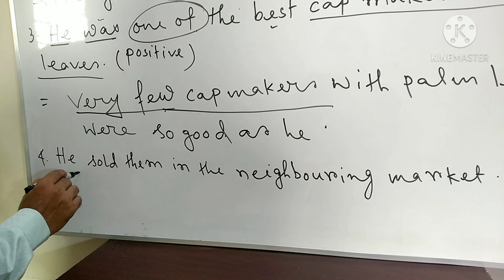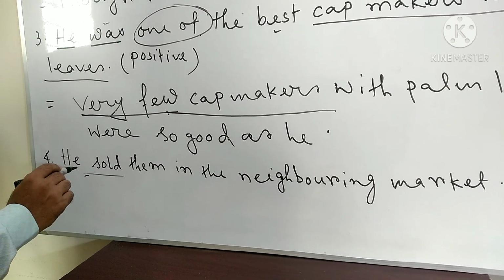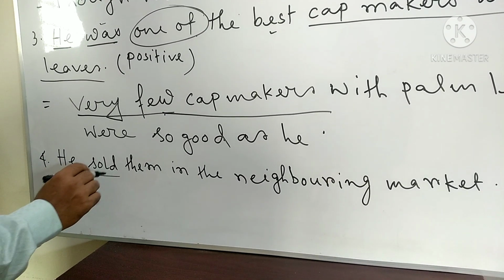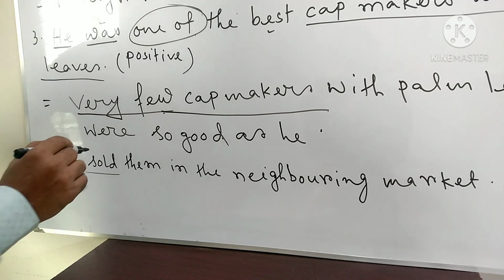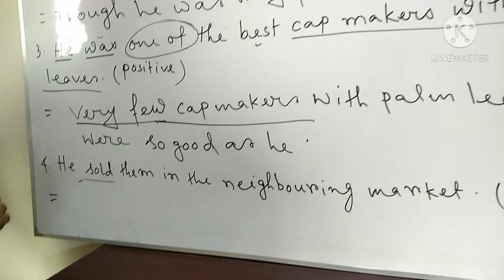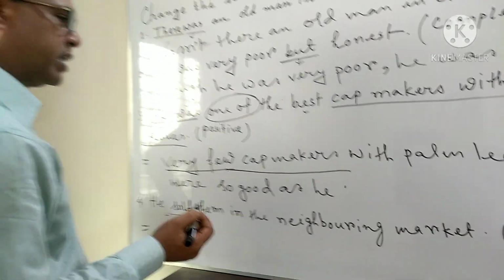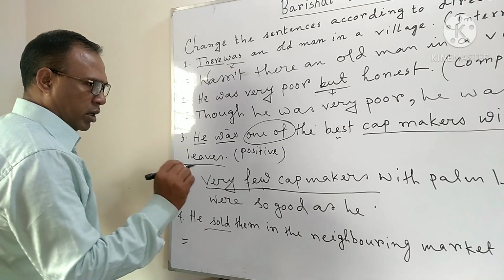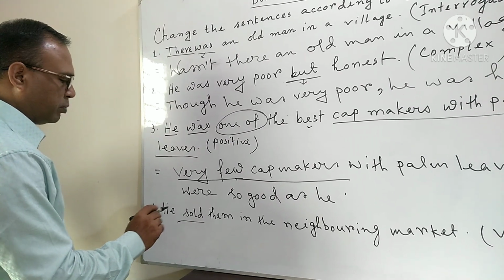Because if it were a passive voice sentence, then an auxiliary verb would be used here and the principal verb would be past participle. So as there is no auxiliary verb here, it is very easy for us to understand that this is an active voice sentence.